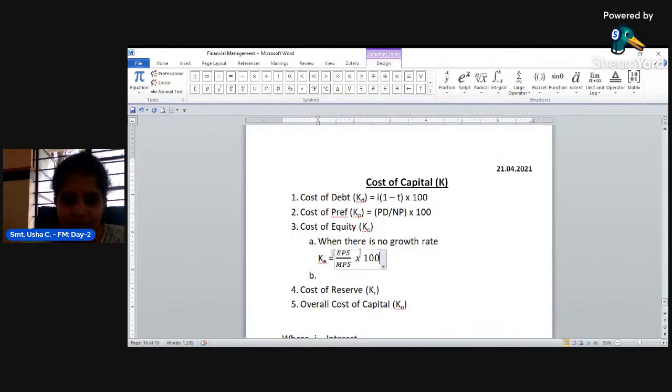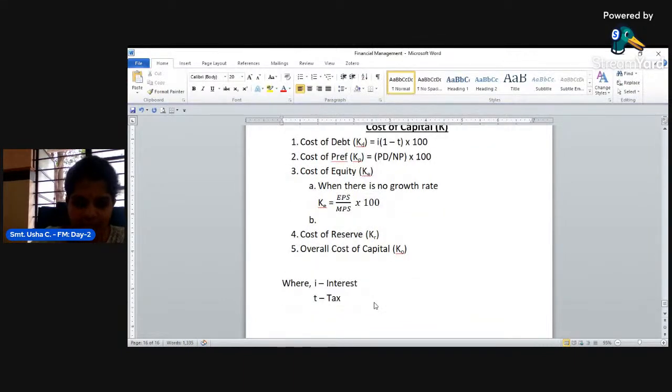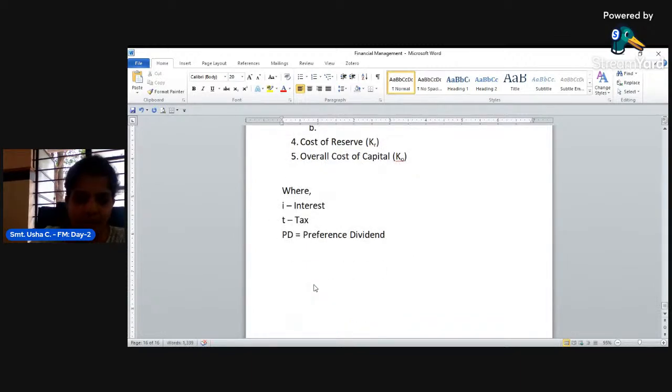What is EPS here? I'll write PD, where PD is nothing but preference dividend. NP is nothing but net proceeds.